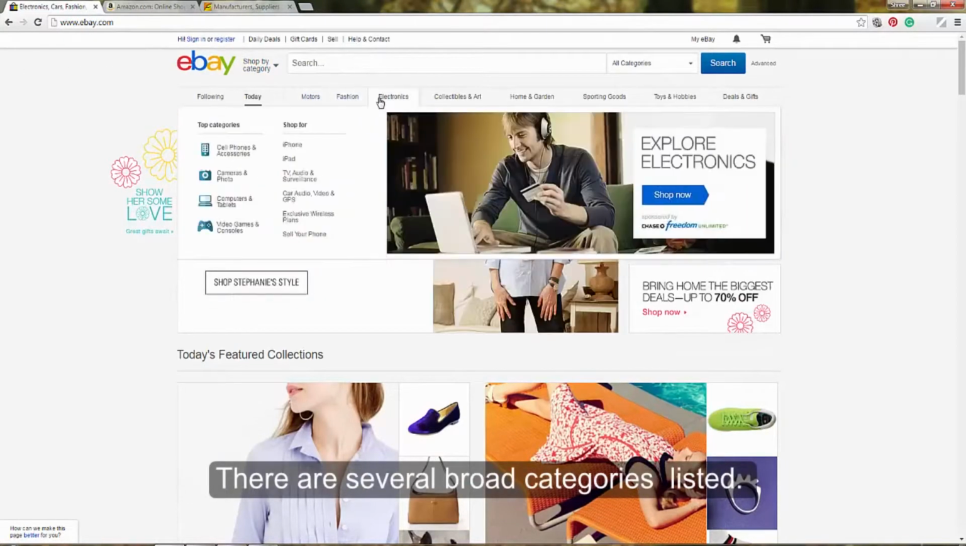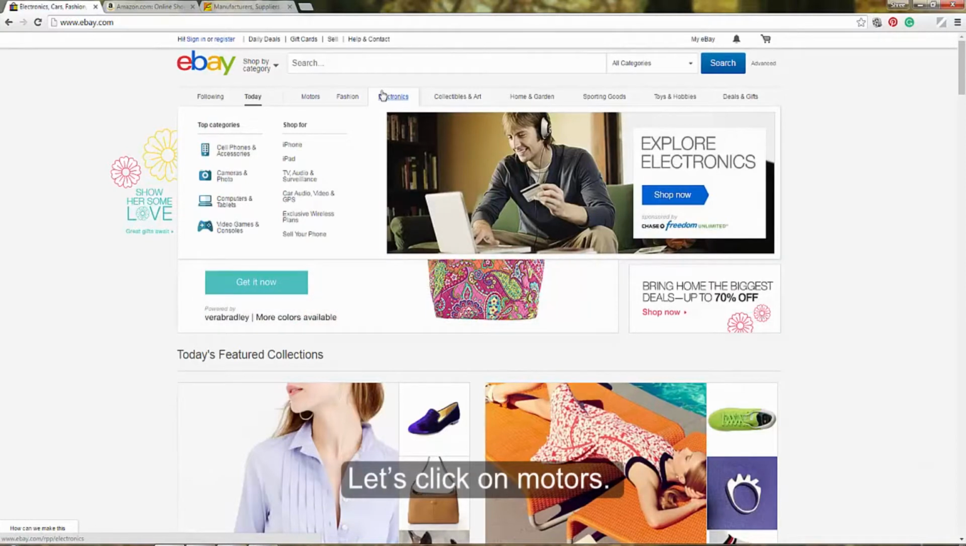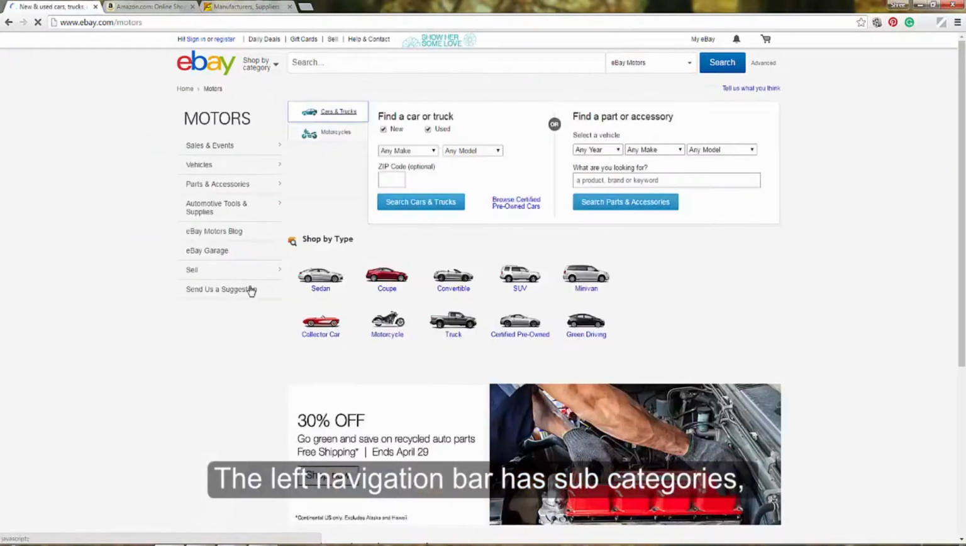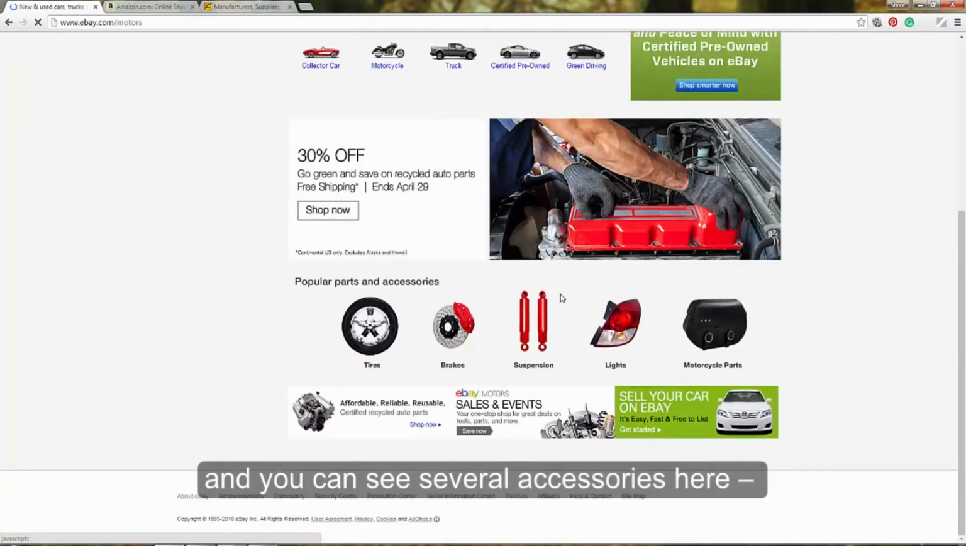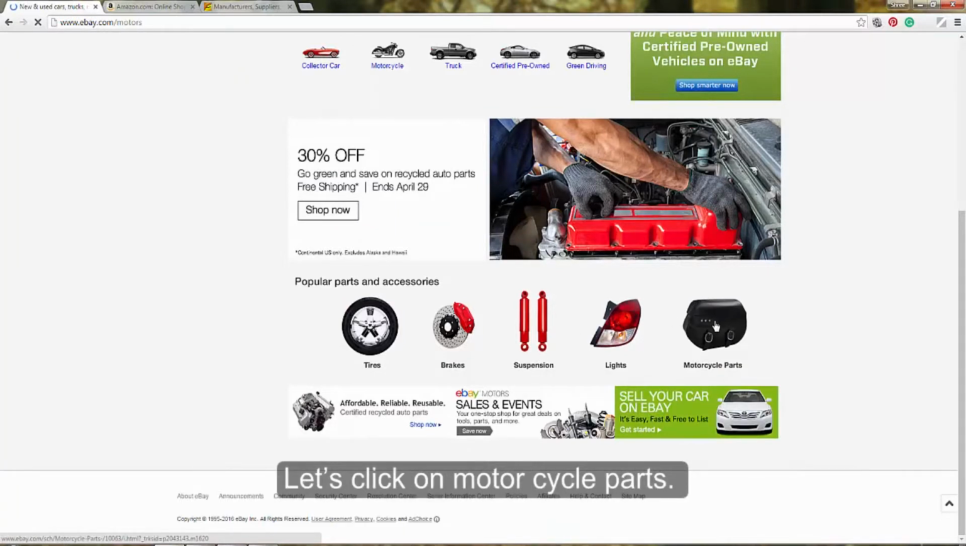Take a look at the menu at the top of the page. There are several broad categories listed. Click on any one to dig deeper. Let's click on motors. The left navigation bar has subcategories and you can see several accessories here: tires, brakes, suspension, lights, motorcycle parts. Let's click on motorcycle parts.